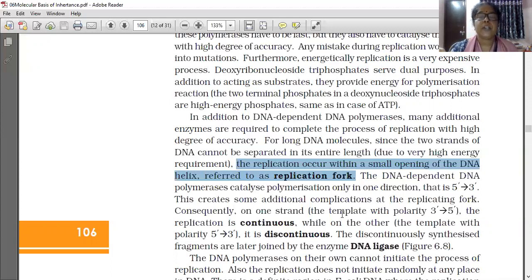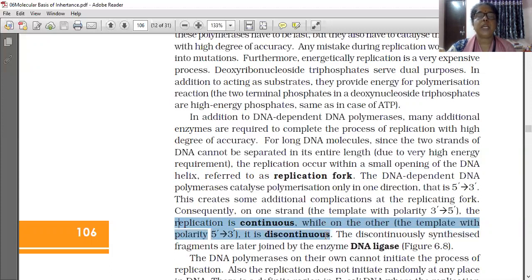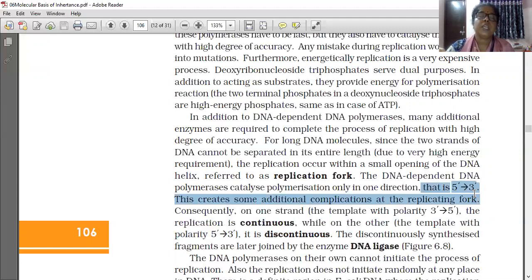On one strand, the replication is continuous, while on the other, the template with the polarity 5' to 3', it is discontinuous. So, the DNA-dependent DNA polymerase catalyzes polymerization only in one direction, that is 5' to 3'. This creates some additional complexities at the replication fork.